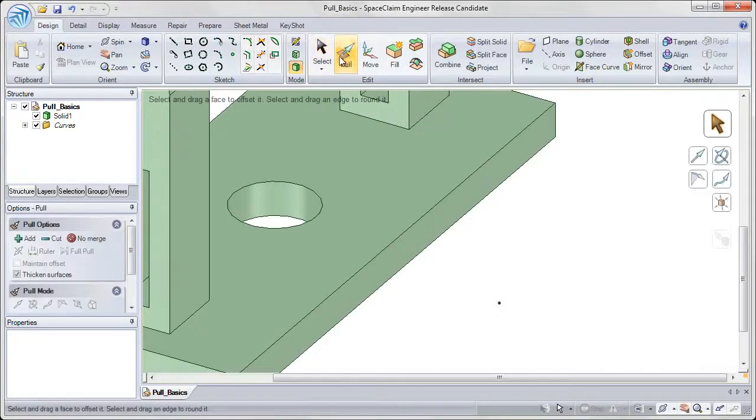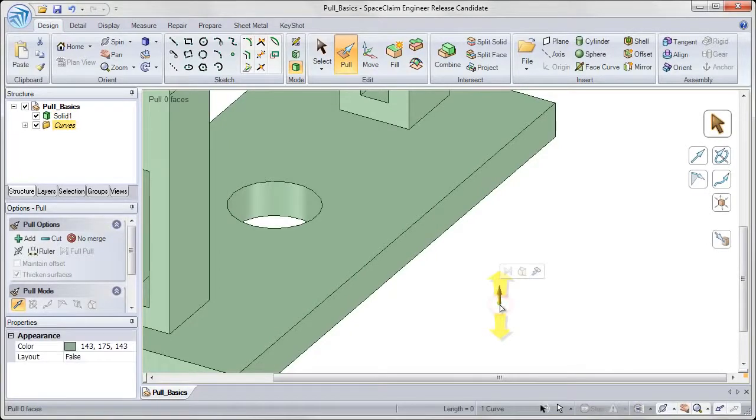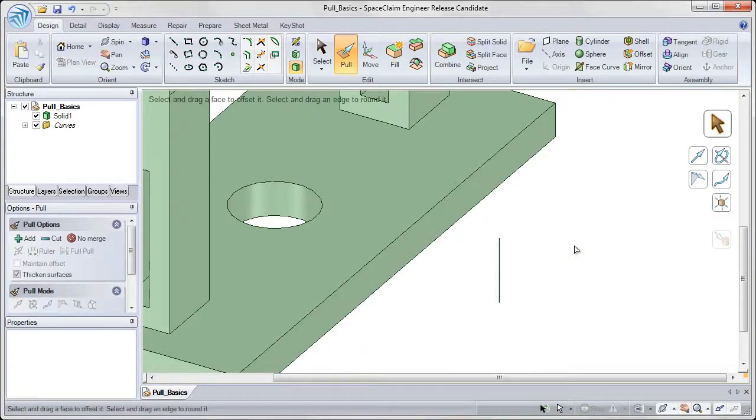If I activate my pull tool by selecting it from the ribbon bar on the top of my window, and then click on the point in the design window, you'll notice that by clicking and dragging, holding down my left mouse button, I can pull that point into a line. And I'll click in white space once I complete.